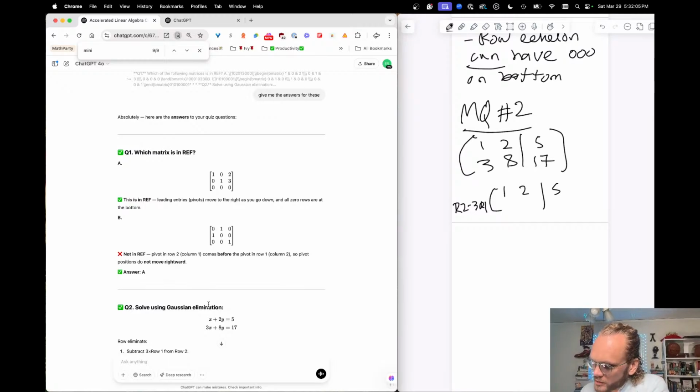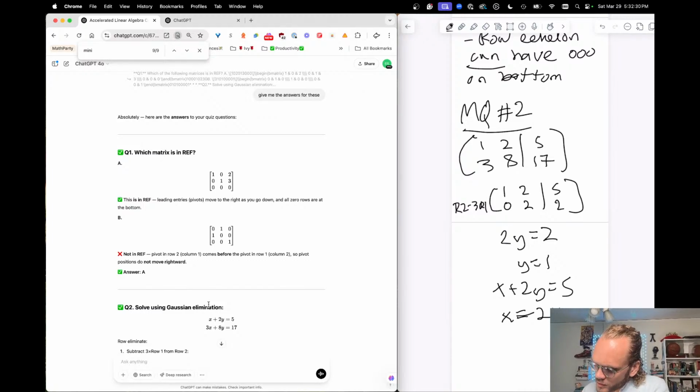So it's going to be second row minus 3 times the first row is going to make that 0. 8 minus 6 is 2. Okay, so I have 2y equals 2, y equals 1. And then I have x plus 2y equals 5, x plus 2 equals 5, x equals 3.